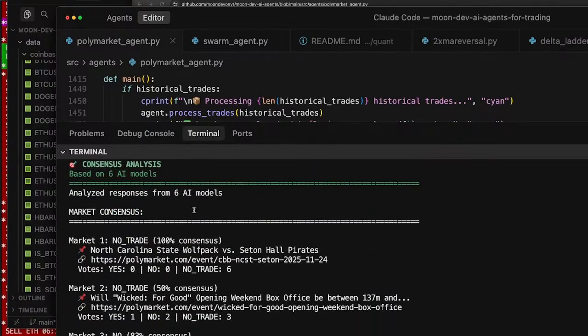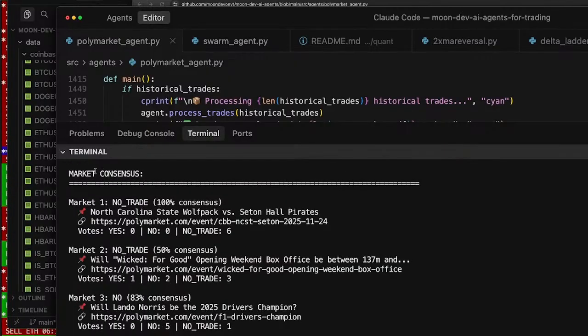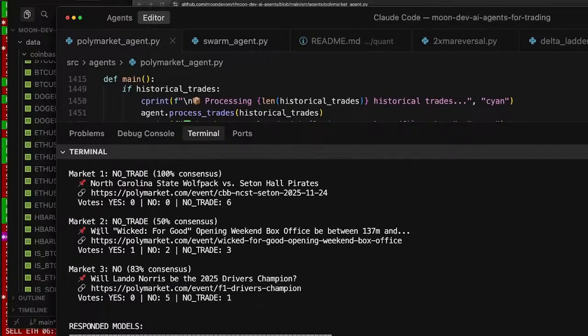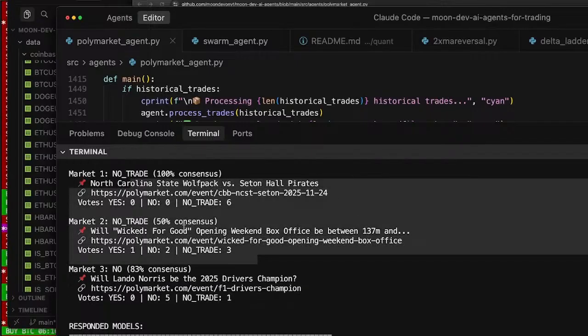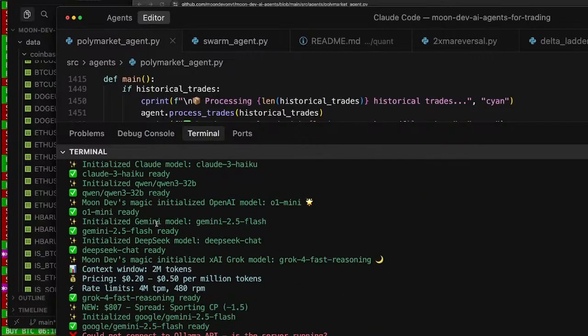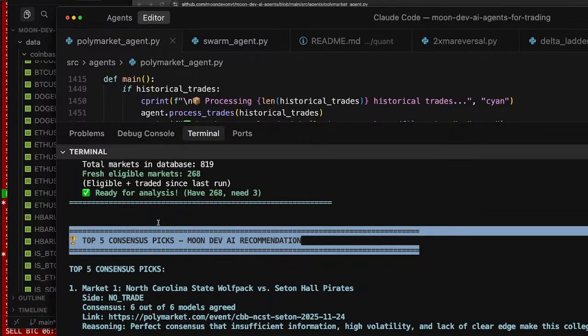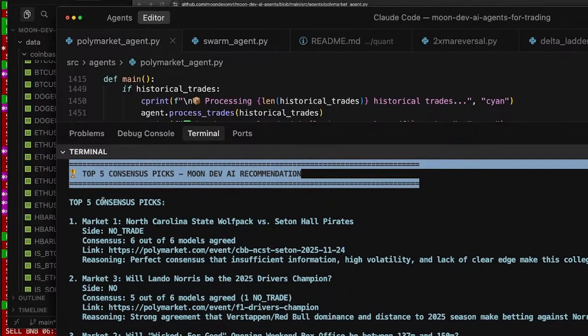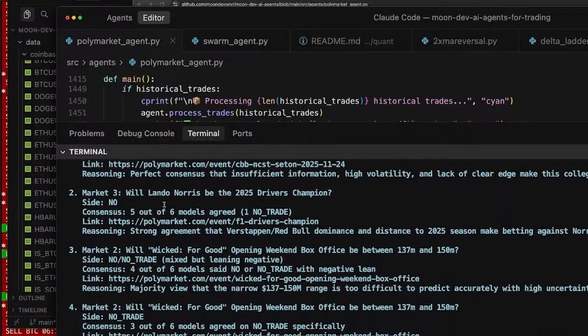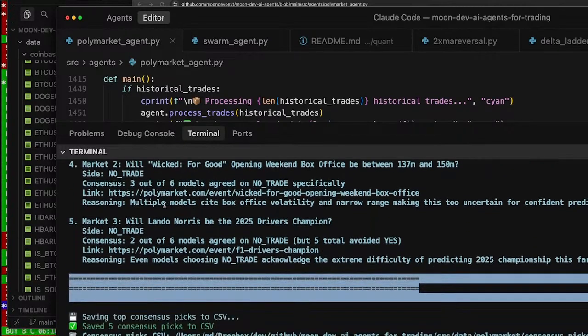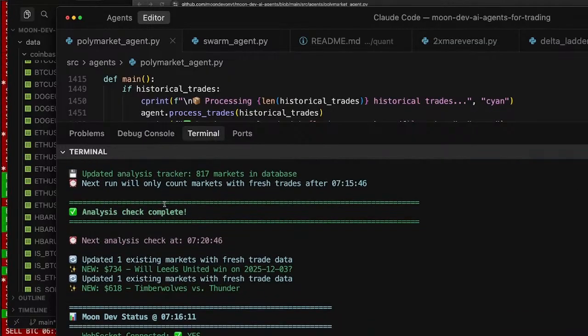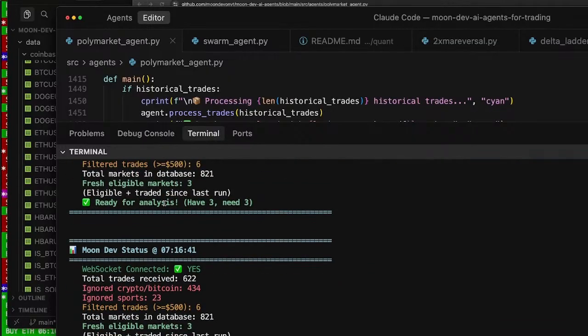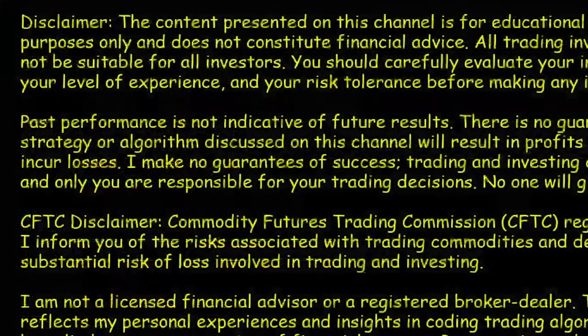So we have 6 of those, and then a consensus goes through, and you can see where she makes her choices: no trade, and then no. So these 2, there's going to be no trade, but this one, it looks like she might be adding a position. Well, actually, these are the top 5 consensus picks here. So you can see it goes through multiple filters in order to try to make the best picks possible. You know, this is AI, so this is very early, and are they right? That's the question. What data are you giving them?